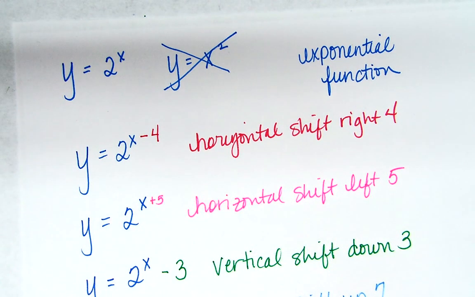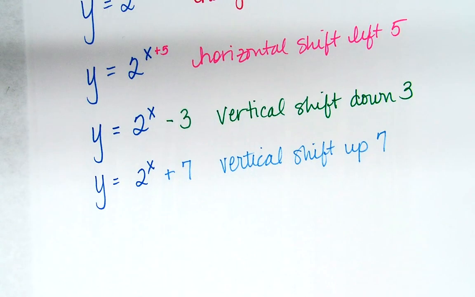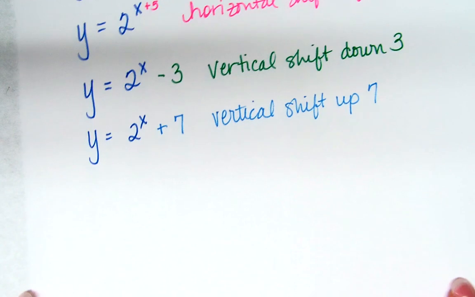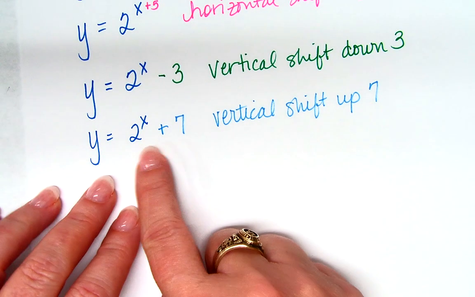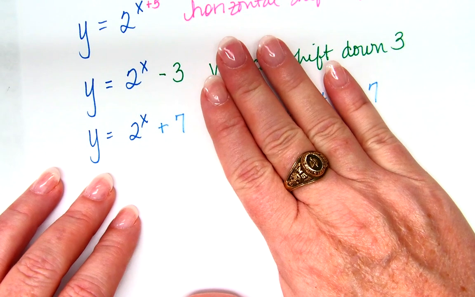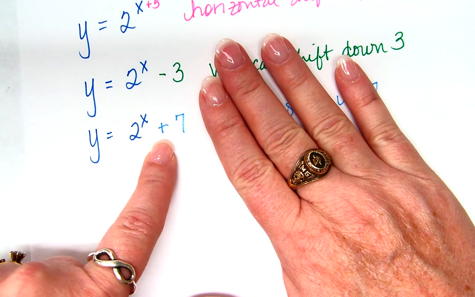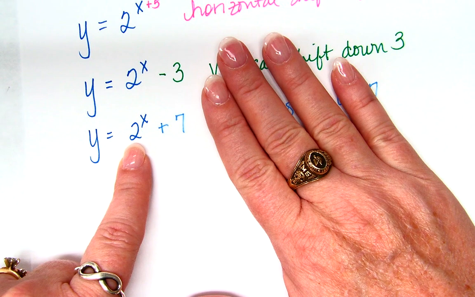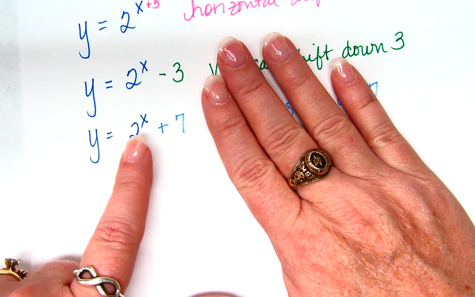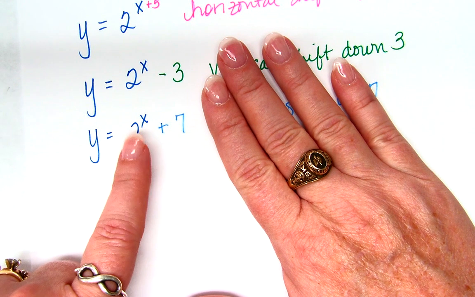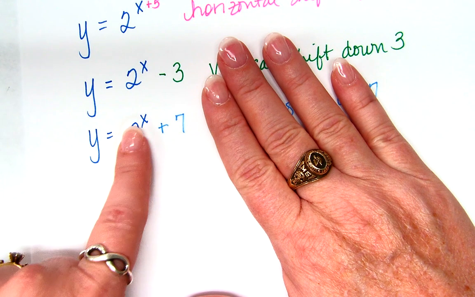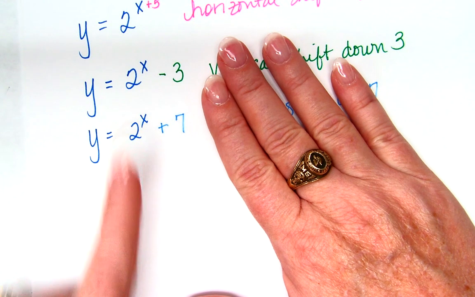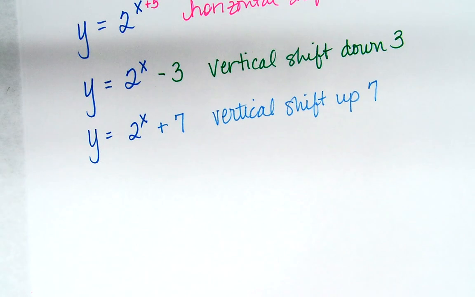Does that make sense? Okay? So just be careful of that. Because if I give you this equation right here and say, how does it change compared to its parent? Sometimes people will say that it moves up 7, but sometimes they're like, yeah, but I don't know what the 2 does to it. The 2 doesn't really do anything to it. The 2 is the parent. Does that make sense? It's where this function started. Does that make sense? Okay.